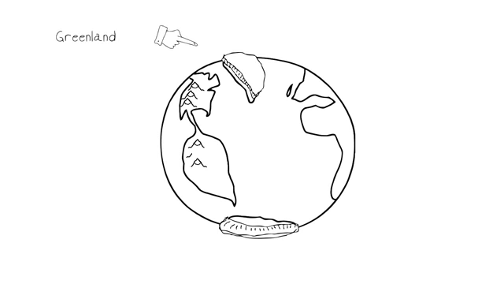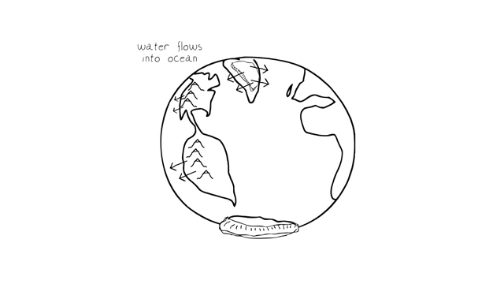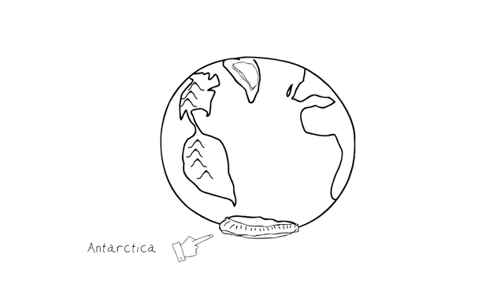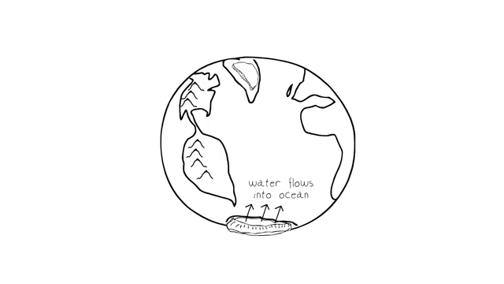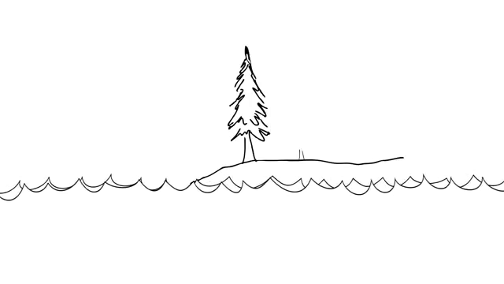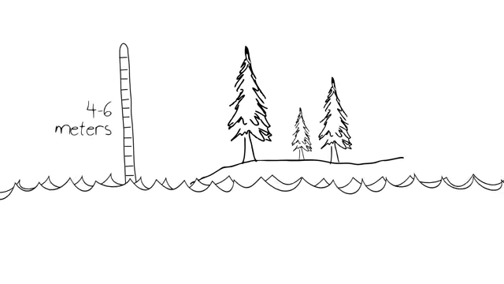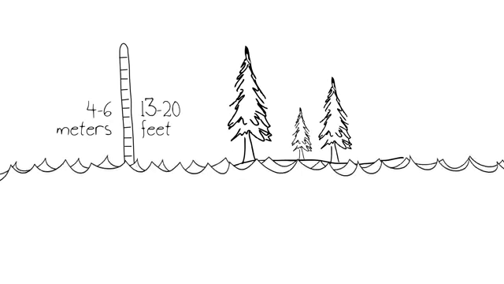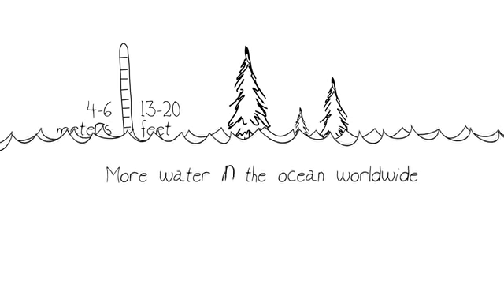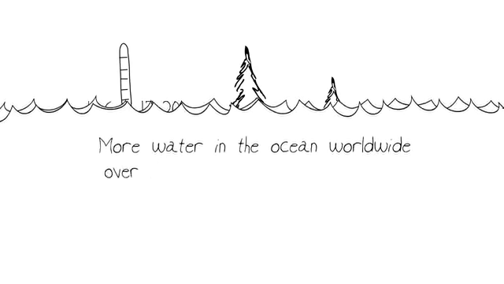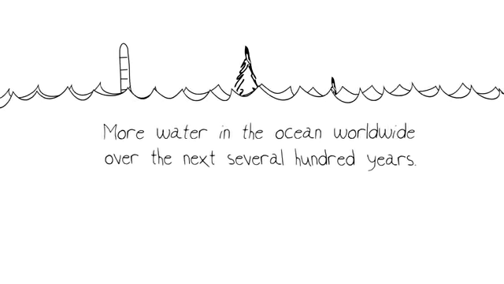Melting of ice on places like Greenland and high mountains, for example, will result in more water going into the ocean. The frozen elephant in the room is Antarctica, because almost all of the ice there is on the continent, which means that when it melts, it will add enormously to the amount of water in the ocean. Even partial melting of Greenland and Antarctica together could result in 4 to 6 meters, or about 13 to 20 feet, more water in the ocean worldwide. But it could take several hundred years for that.